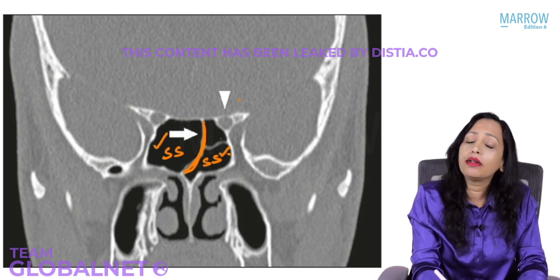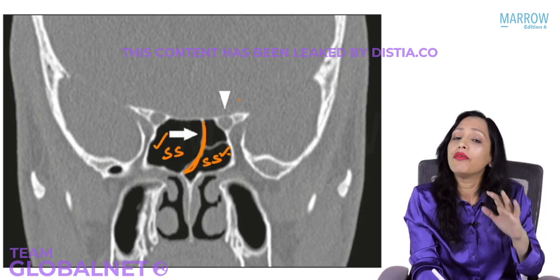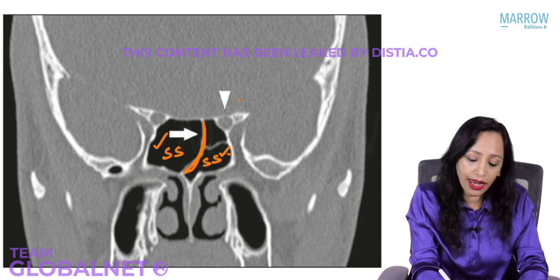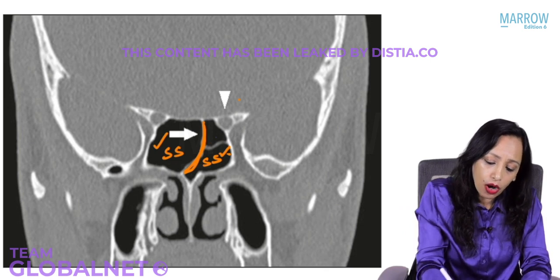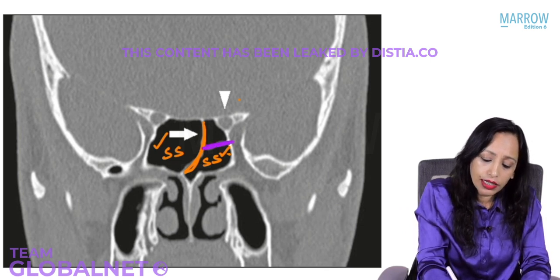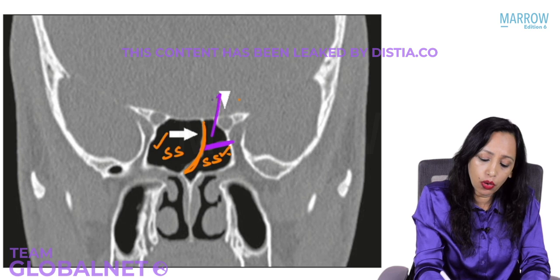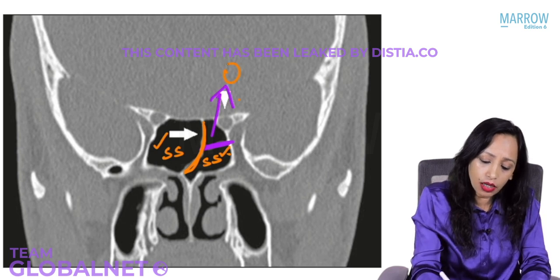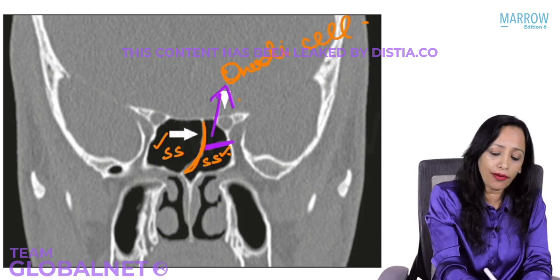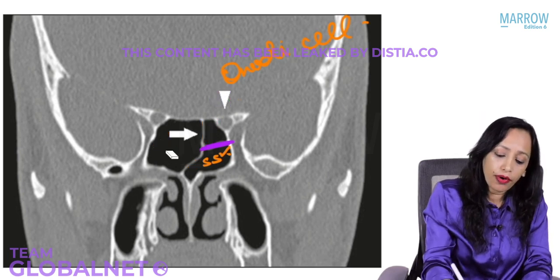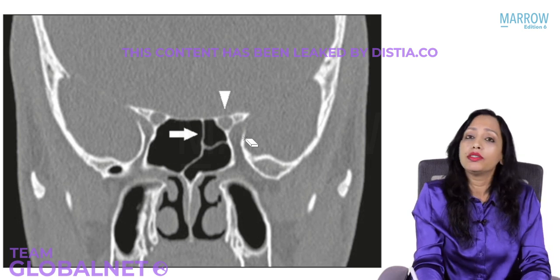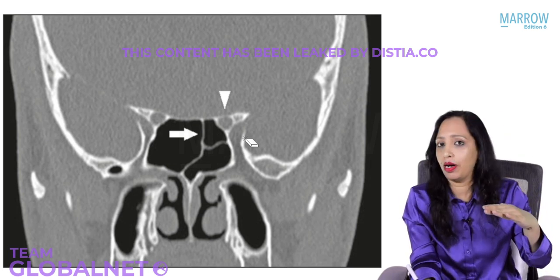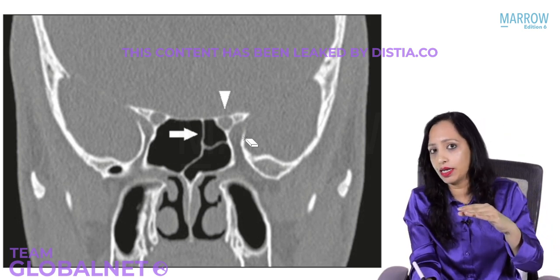And this which we are seeing, which is separated from the sphenoid sinus by a horizontal septum, this is the Onodi cell. Is that very clear? So to identify an Onodi cell, just look for a horizontal septum above the sphenoid sinus.